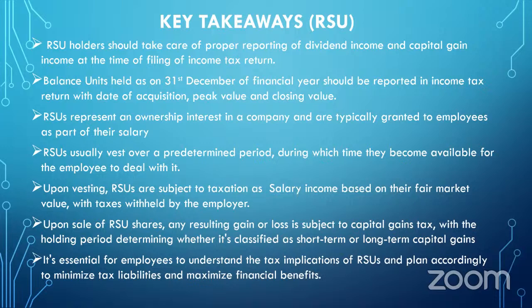Perquisite will be reflected in Form 12BA, which is also known as the annexure to salary, annexure to Form 16. So, if you want to understand how much value is added to your salary for the RSU vesting, then you can check your Form 16. You will see that amount in the perquisites column. Also, these amounts are reflected in the payslip in case of employees.